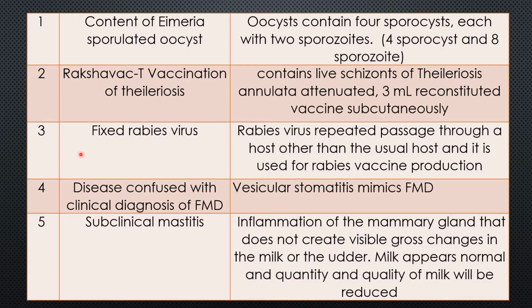Question 3. Fixed rabies virus. What is that? Rabies virus, when repeatedly passaged through a host other than the usual host, loses its disease producing capacity. With repeated passage the virus becomes fixed and it is used for rabies vaccine production.